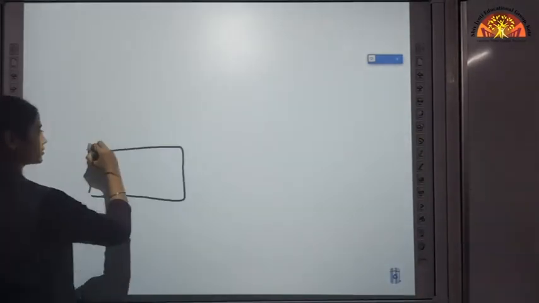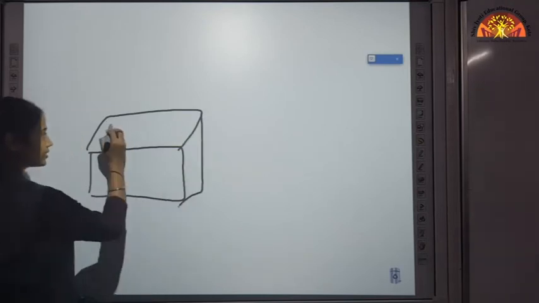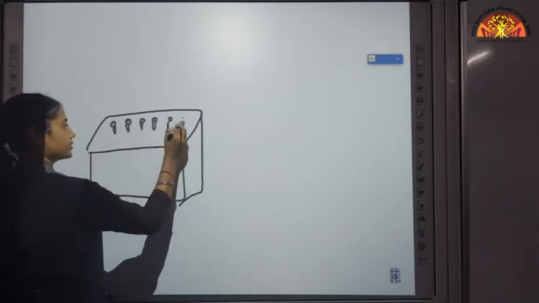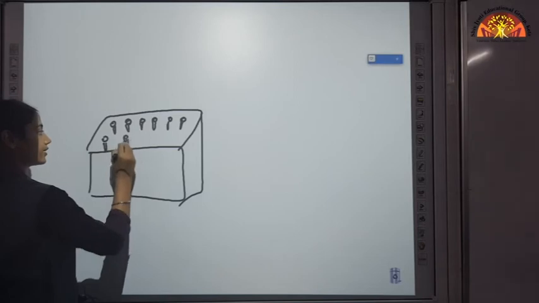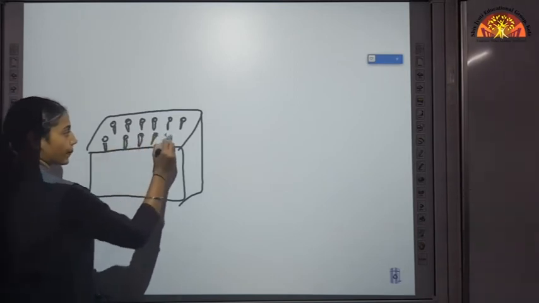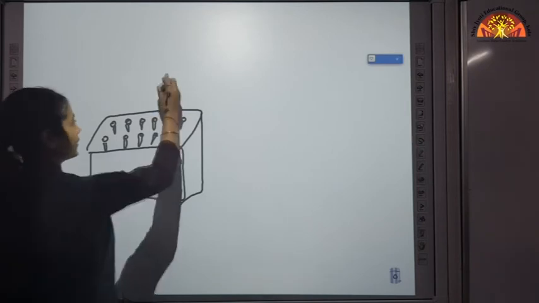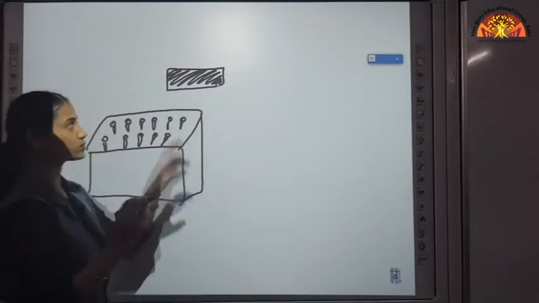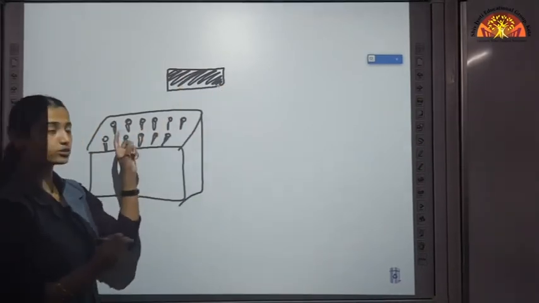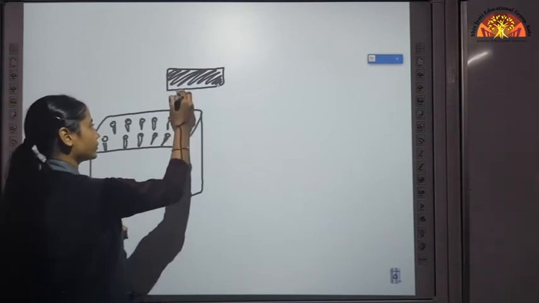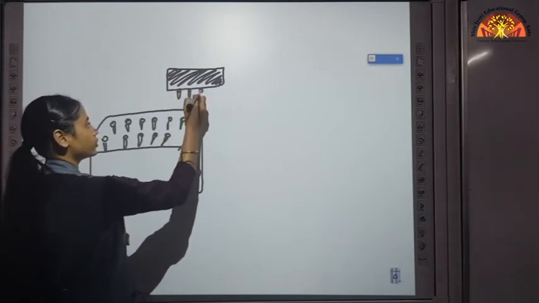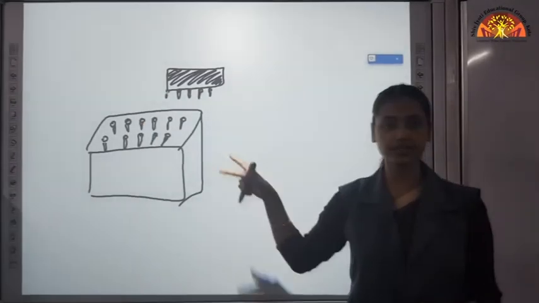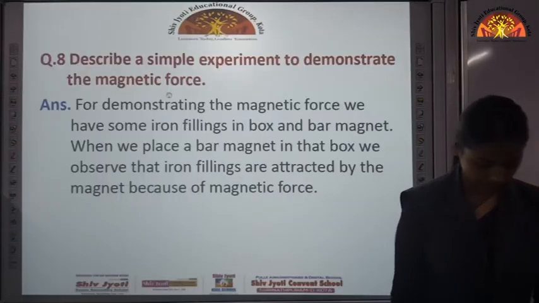This is your box. In this box, so many iron filings are present, and they will act as a magnetic object, and this is a bar magnet. So, when you bring this bar magnet closer to these iron filings, you will observe that these iron filings get attracted to this bar magnet. It will look like this. So, which force is acting between these two objects? Magnetic force, because we are making use of a magnet.